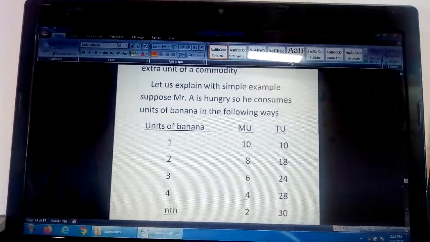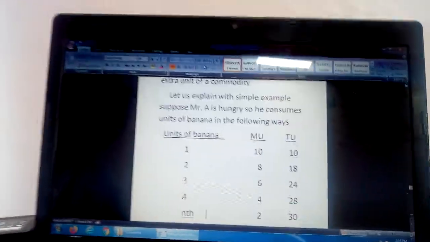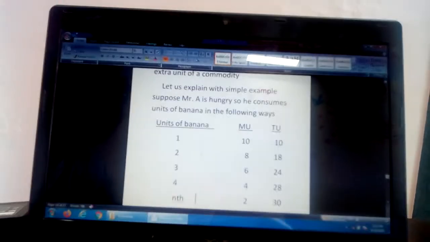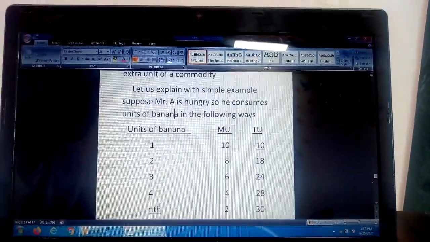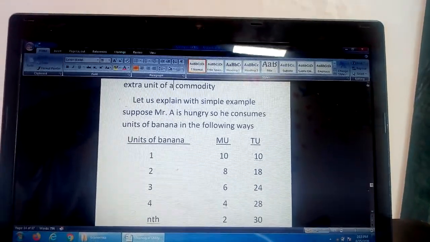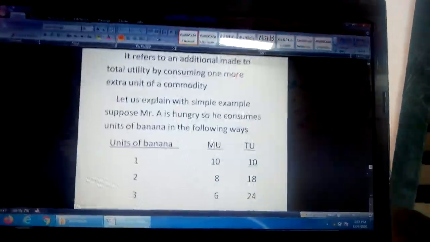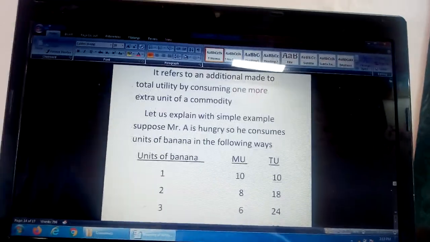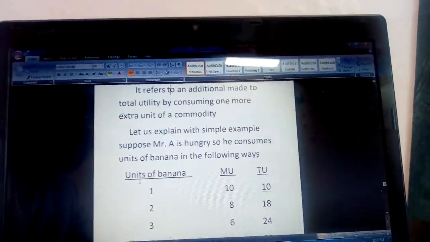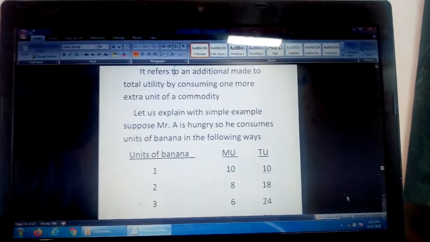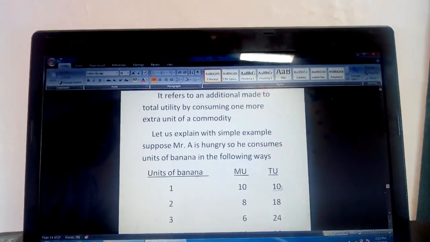See the definition, the meaning of marginal utility. It is an addition made to total utility by consuming one more extra unit of a commodity. From first unit, consumer gets 10 units of utility.